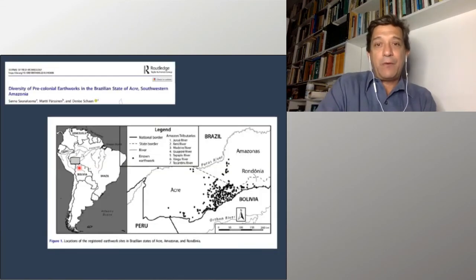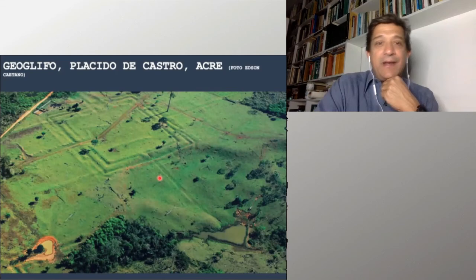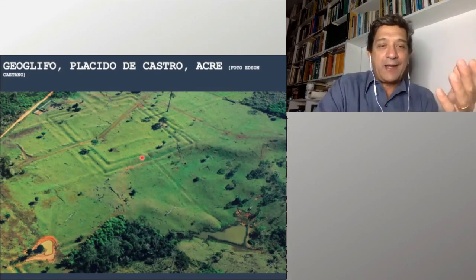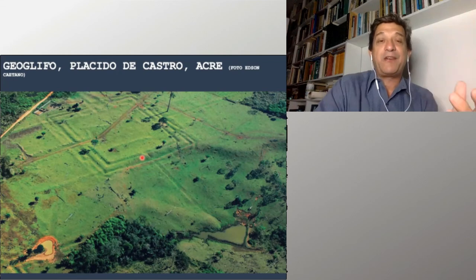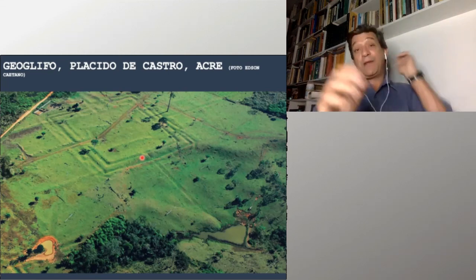These are other examples of those sites. You can see that some of them have roads coming out of them, double moats around square structures. And again, it's important to make it clear that these areas are open today as pasture. But these were covered by forest until at least the 1970s.